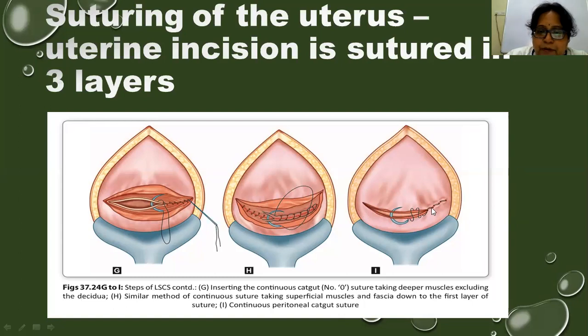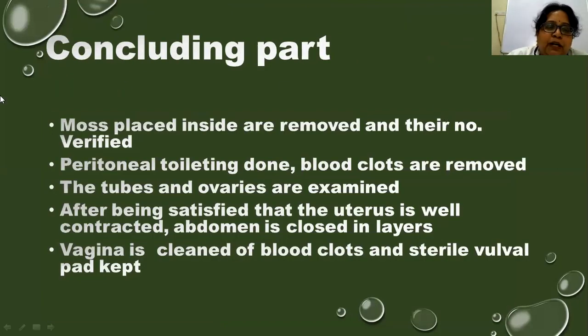Nowadays, this is not preferred. The peritoneum is usually left open because peritonealization will start taking place within 24 hours. So we are preferring only the 2-layer suture method nowadays. Now we'll conclude. Then next, after completing the uterine suture, what do we have to do?